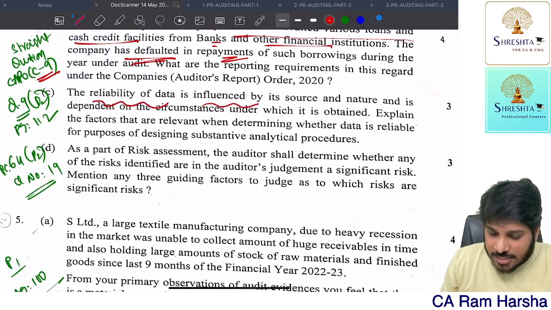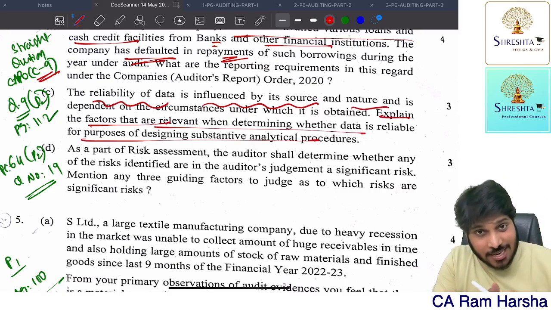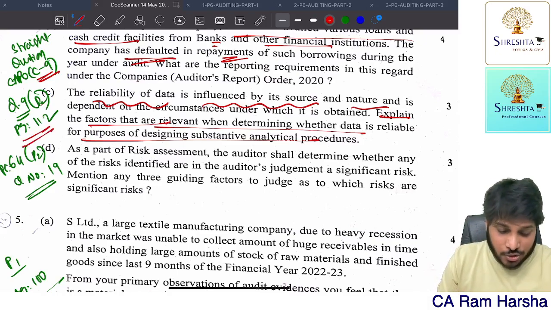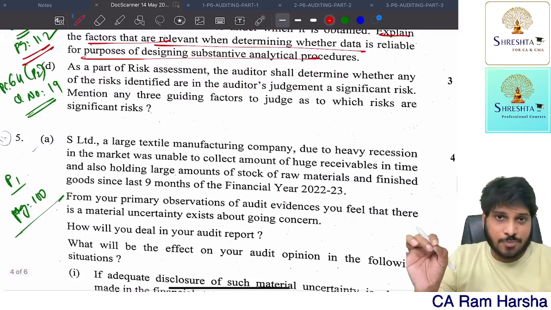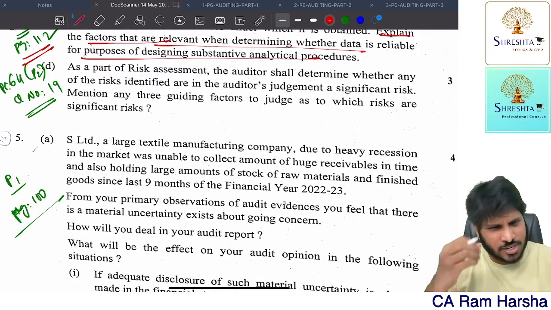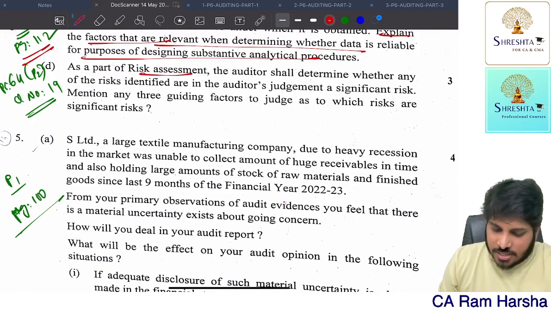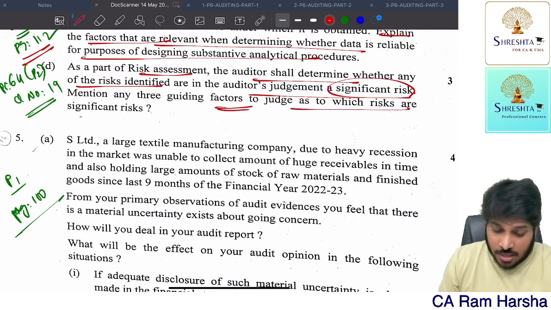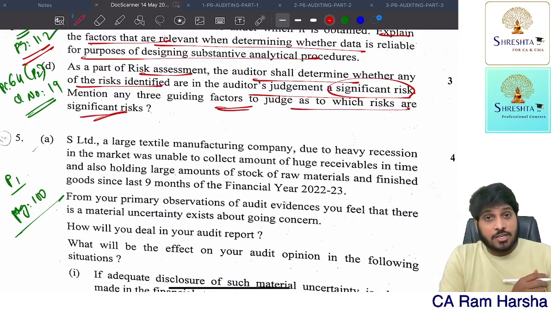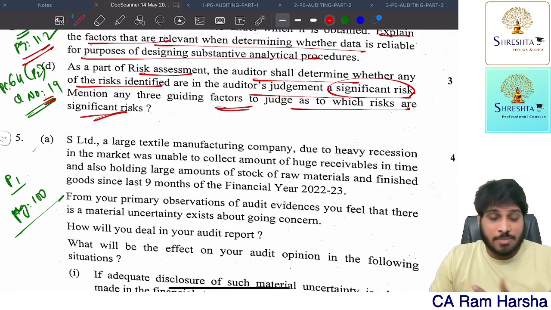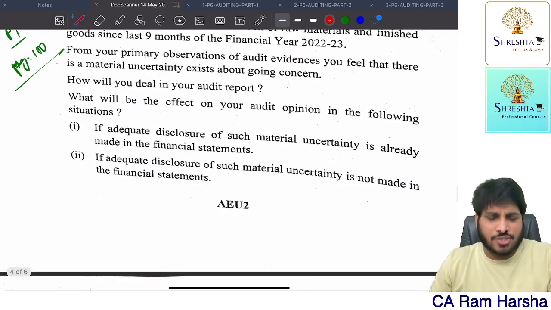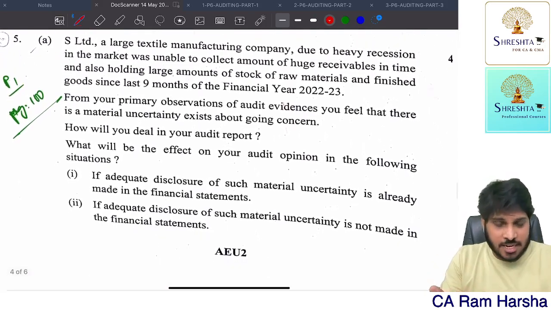The reliability of data is influenced by its source and nature. Explain the factors that are relevant when determining. You just see, the analytical procedure marathon is there. Inside that I have covered this. Anyhow, in our book, page number 112, part number 2. In the analytical procedure chapter, some 6th or 7th or 8th question, it is a straight question. As a part of risk assessment, the auditor shall determine whether any risks identified are significant risks. What are the factors that will affect the auditor in deciding whether they are significant risks or not? So question number 19 in our part 2 material, page number 64. Straight questions. Most of the questions are straight from the ICAI material.